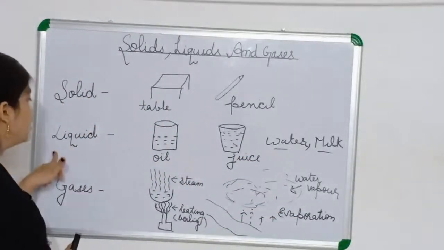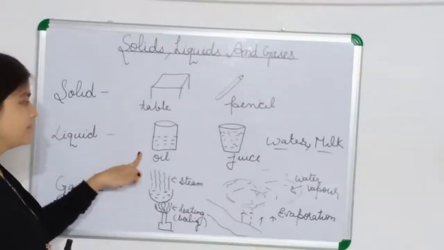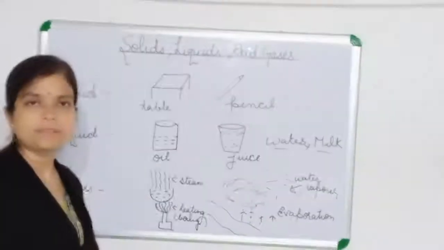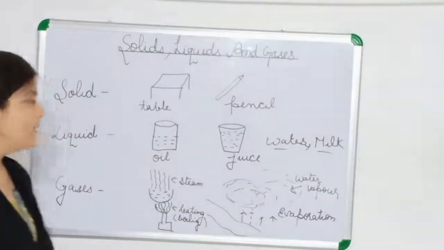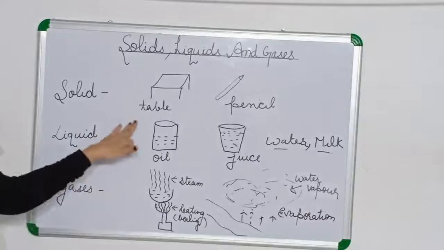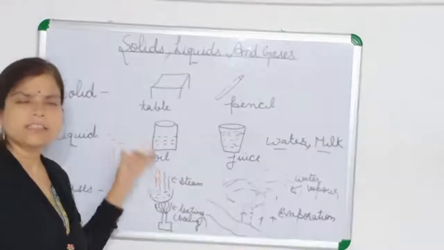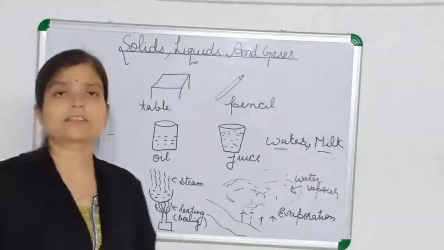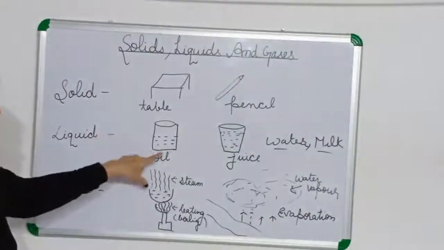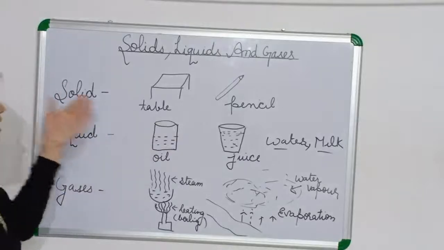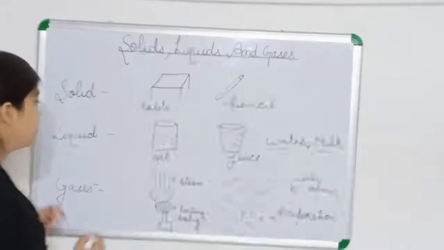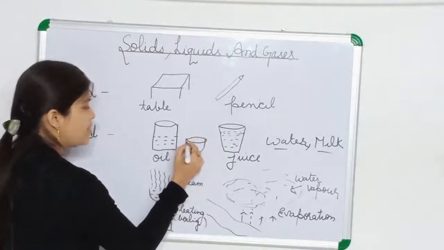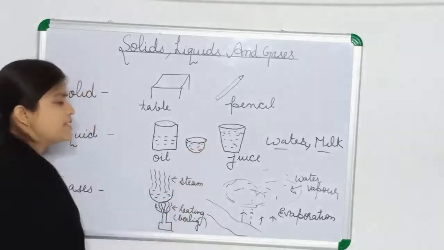But liquid can take a shape. It does not have a definite shape. It can change the shape, okay? And it will take the shape of the container in which it is kept. You can see it is kept in a jar, so this has taken the shape of the jar, but this oil again I will keep in this bowl, okay. Now I am keeping the same oil in the bowl. Now what is the shape of the oil?